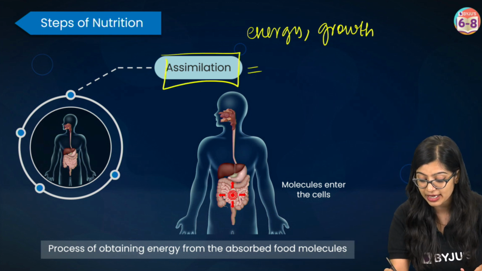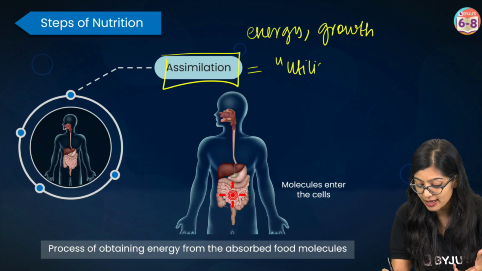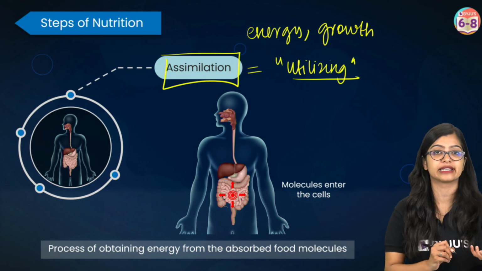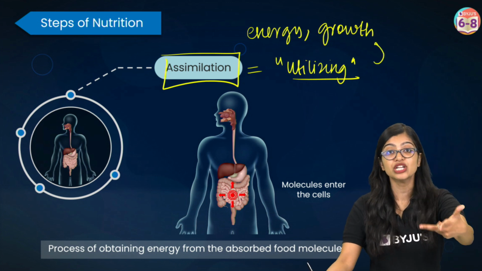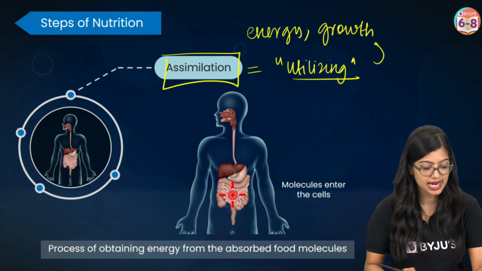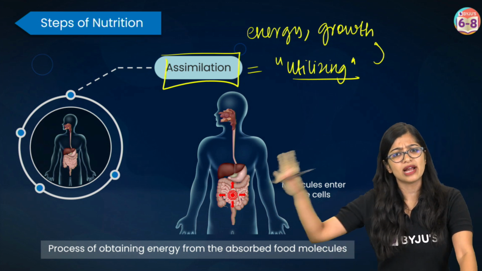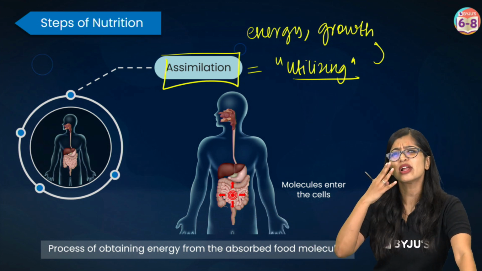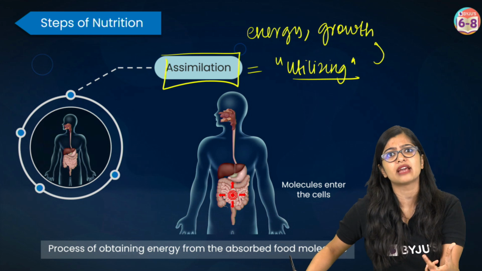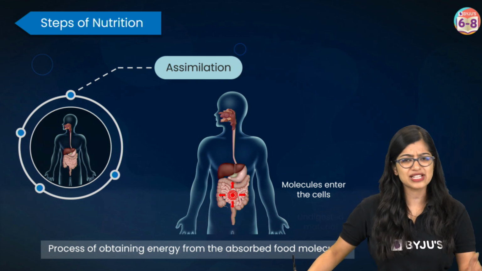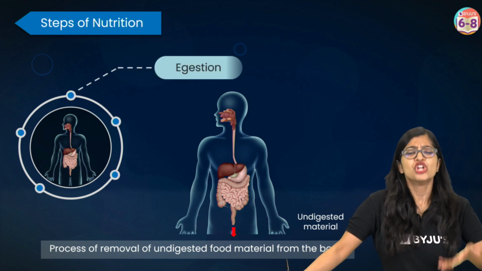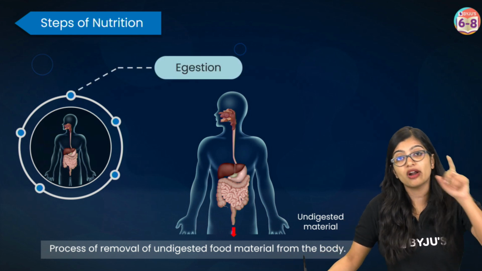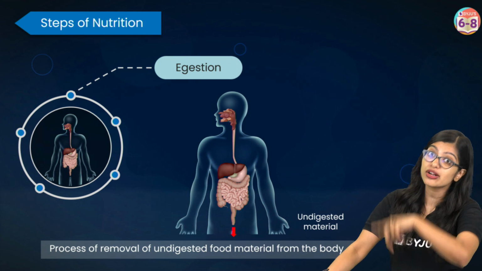What is assimilation? It is the part where we are utilizing the nutrients, for energy, for growth, for development. Of course, once all of this has happened, not everything we eat is utilized. There are parts that are not needed by us, some parts which are undigested and not required by the body. Whatever is undigested will not get absorbed.